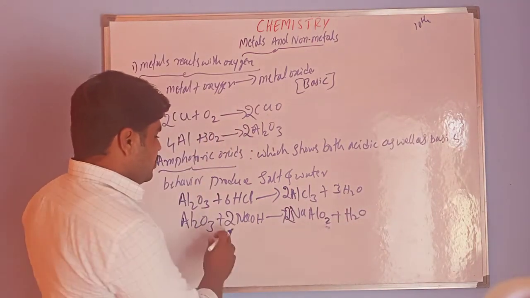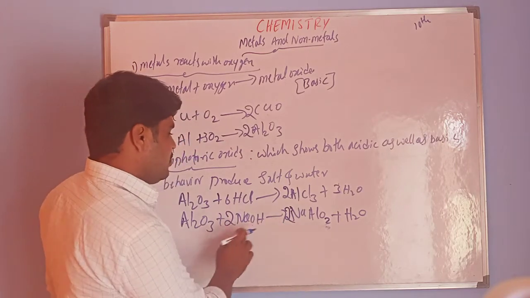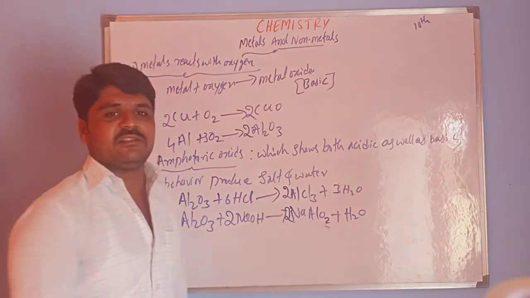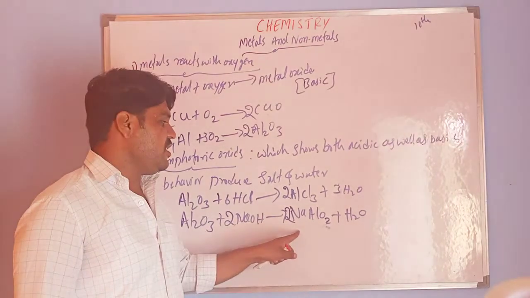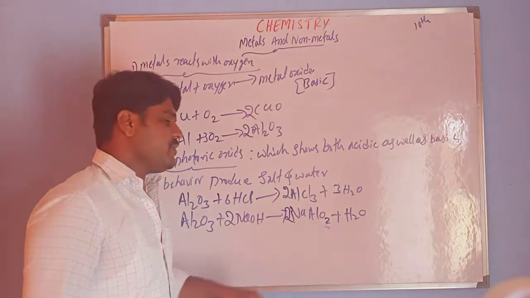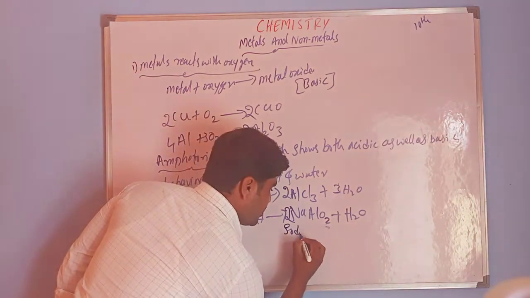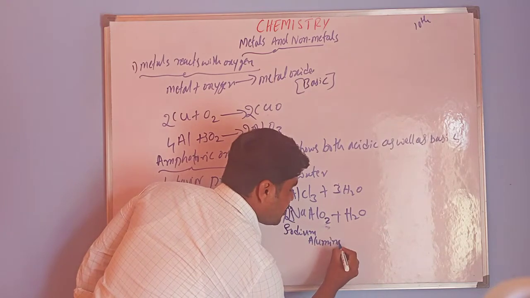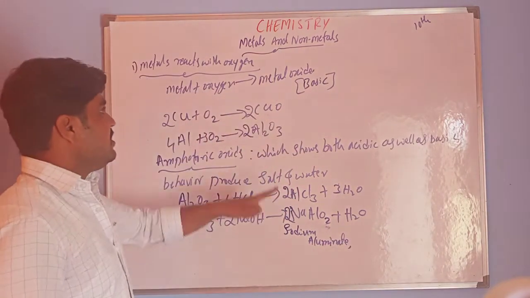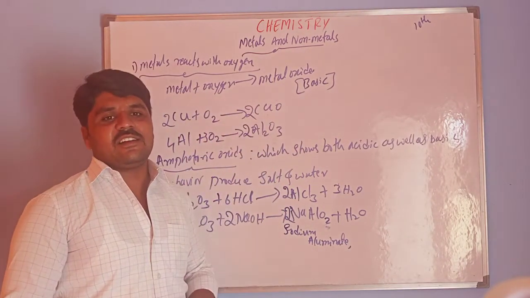Next Na, 2 Na here also 2 Na. 2 hydrogens balanced. Like this we have to balance the chemical reactions. This is sodium aluminate. This was all studied in the last class.